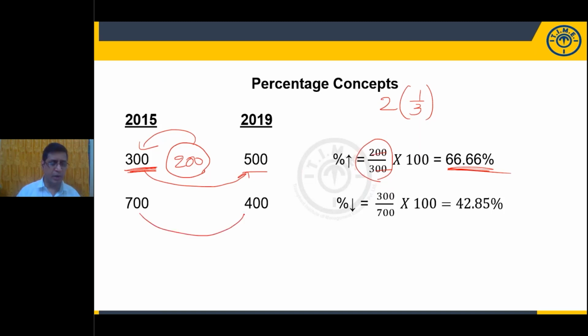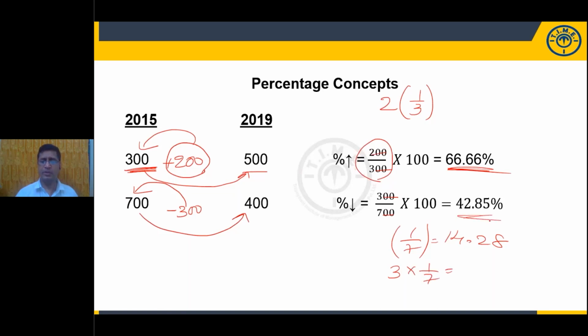And the same thing here, if you observe, the value decreased by 300. Decreased by 300 means 300 decrease upon 700. So 300 upon 700, simplify this, 3 by 7. 1 by 7 is equal to 14.28. So what about 3 by 7? 3 by 7 means 3 times of the value, so it is 42.85. 4 by 7 means 57.14. Okay, so these values are very, very helpful in calculations.